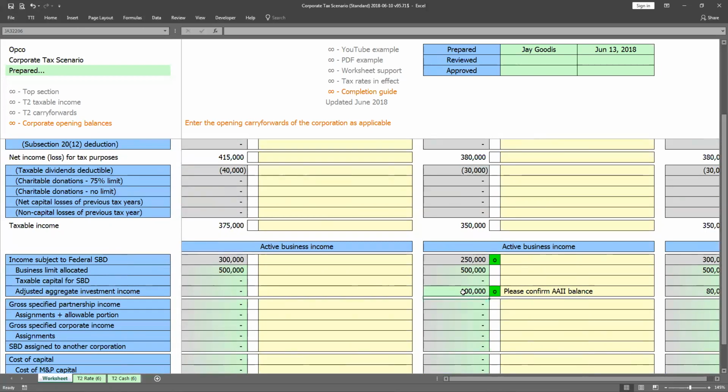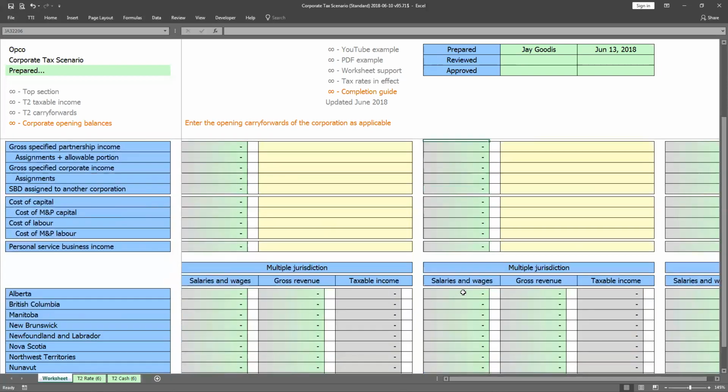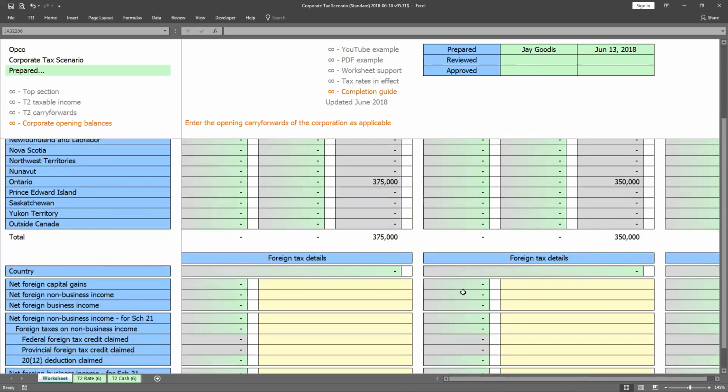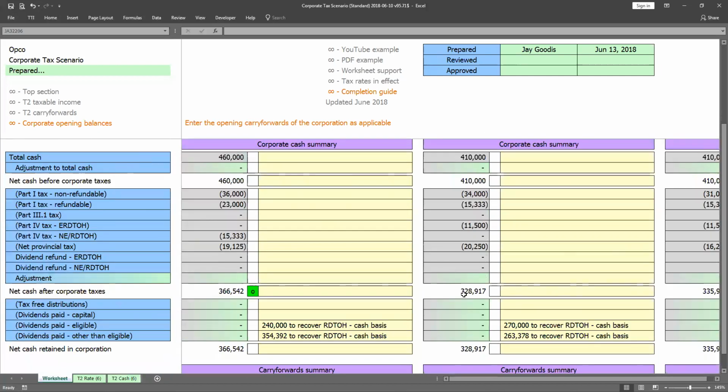Now, the new challenge is in determining our dividend strategy, as dividend planning and optimization are now more complex. The payment of eligible dividends will only return a dividend refund from the ER DTH account and cannot return any balance from the NER DTH account. A CCPC that pays other than eligible dividends will receive a dividend refund from its NER DTH account first and can receive a dividend refund from its ER DTH account with any remaining portion.